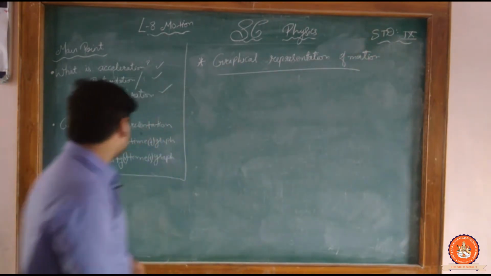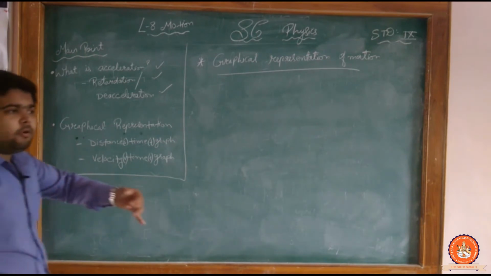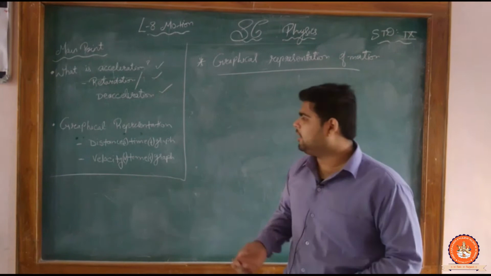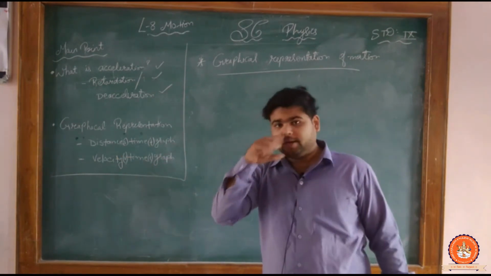Clear? We had already discussed uniform and non-uniform motion, and over that we had already discussed the distance and time graph.